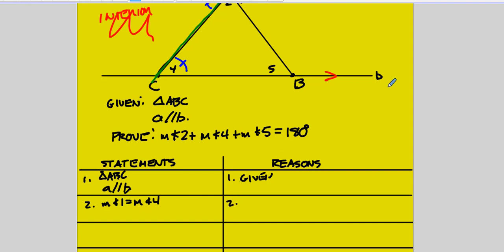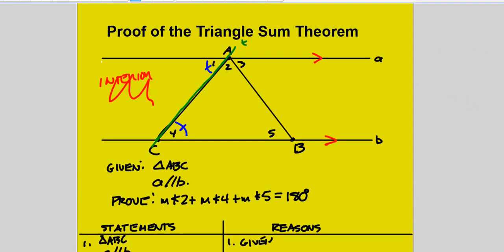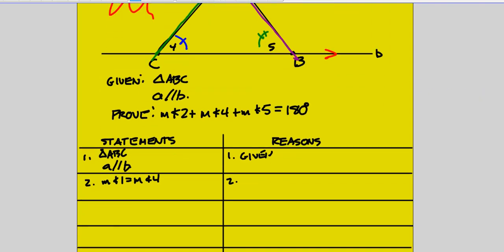Okay. Likewise, I have another transversal right here that I'm outlining, segment AB or line AB. That's angle 2 there. That's a little sloppy. Let's do that again. Okay, so notice I have angles 3 and 5. Those are alternate interior angles also, because here's the interior, they're on opposite sides of the transversal. So I know that those two angles, 3 and 5, are congruent to each other. Okay, so 1 and 4 are congruent, 3 and 5 are congruent because of the alternate interior angles theorem.